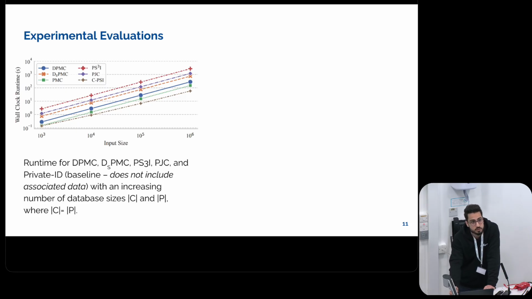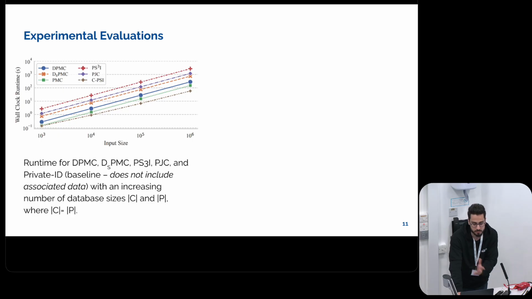This work assumes that both parties are online. Since they are online, the associated data can be offloaded later on. However, in our protocol, all our communication has to carry this associated data. So this extra overhead comes mostly from communication. And then the fastest is the circuit PSI, which is really good. However, again, this only focuses on two nodes.